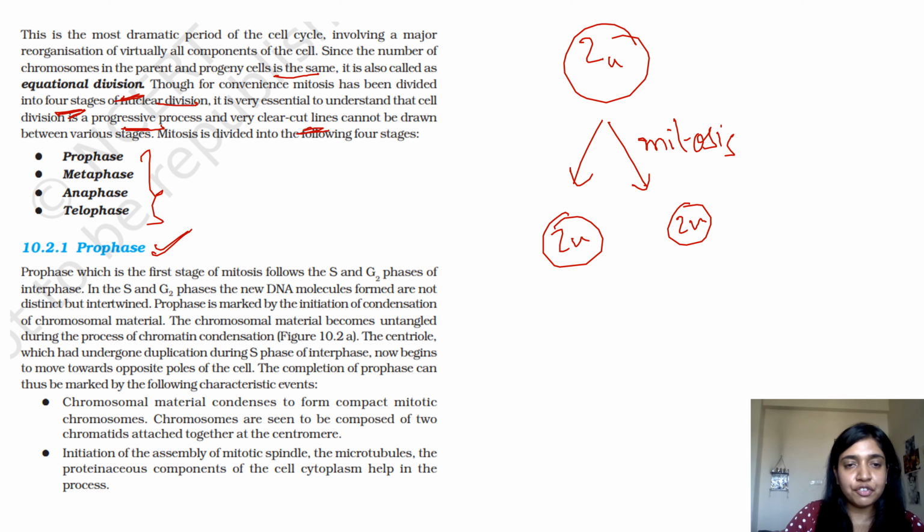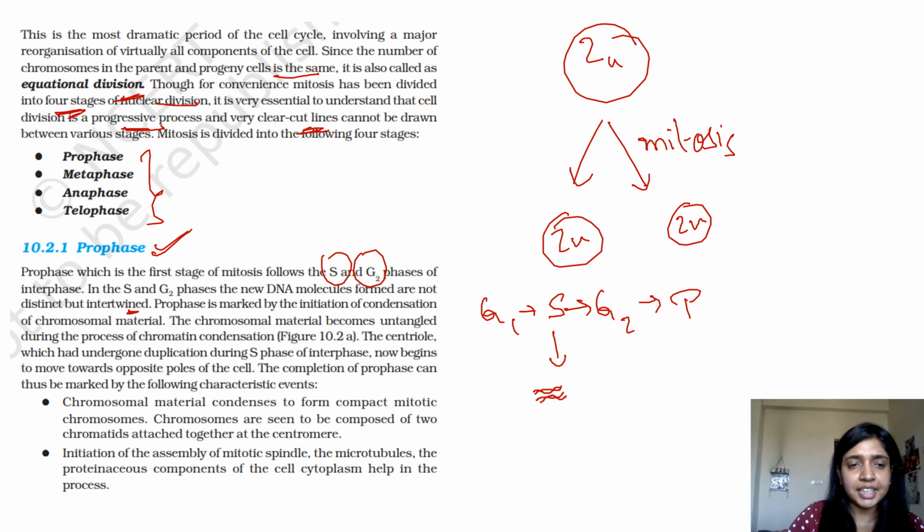Prophase, which is the first phase of mitosis, follows the S and G2 phase, right? After G1 comes S, after S comes G2, after G2 comes prophase. In the S and G2 phase, the newly formed DNA molecules are not distinct but intertwined. After replication, new DNA content has been generated, but it is intertwined. Prophase is marked by the initiation of condensation of the chromosomal material.